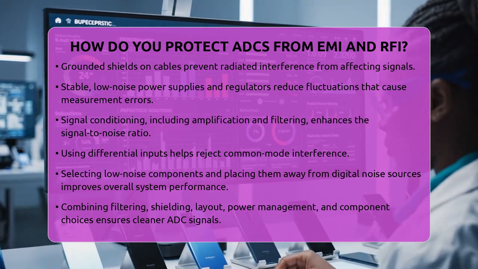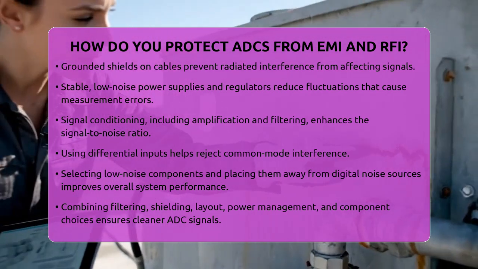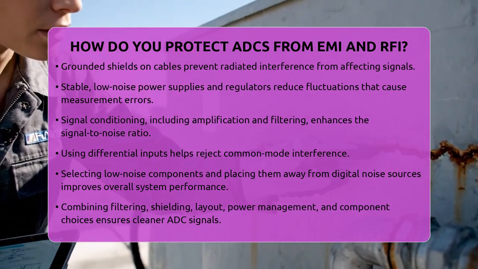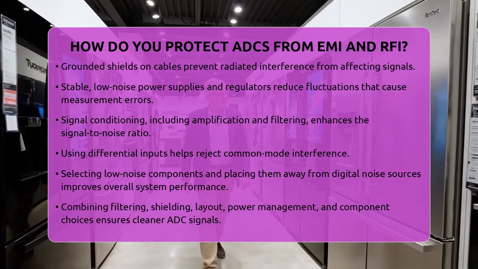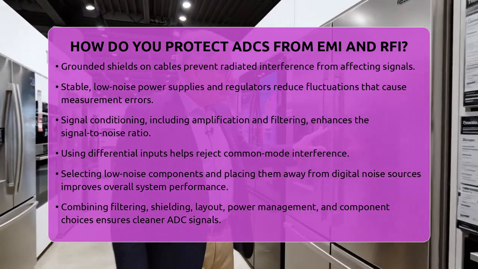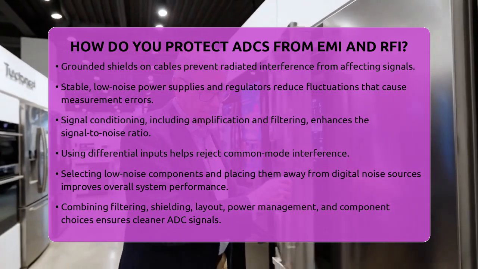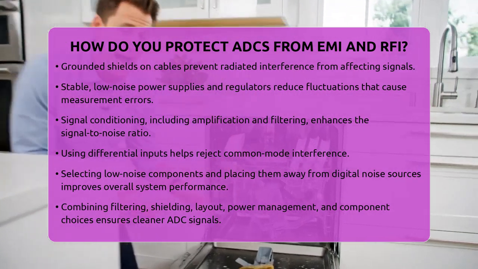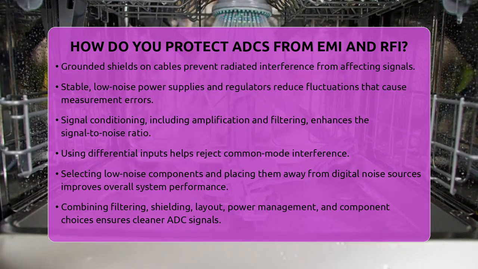By combining these techniques, filtering, shielding, careful PCB layout, power management, and proper component choices, you can greatly reduce the impact of electromagnetic and radio frequency interference on your analog to digital converters. This ensures your system captures clean, accurate signals, making your digital readings reliable and precise.